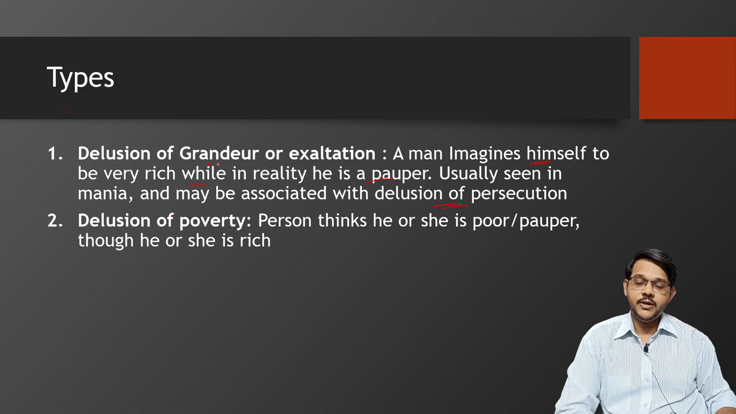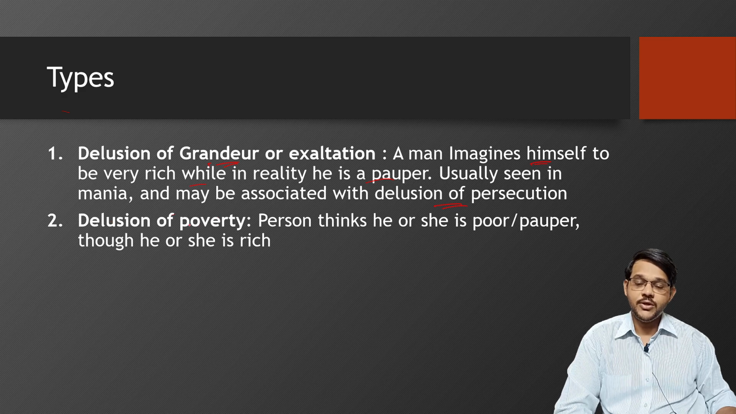So here, in delusion of grandeur, the person thinks he is very rich, though he may not have any money to spend. So he may spend money, he may take loans, considering that he is very rich, and he may do those acts even though he is very poor.